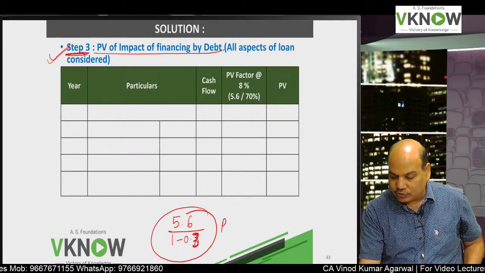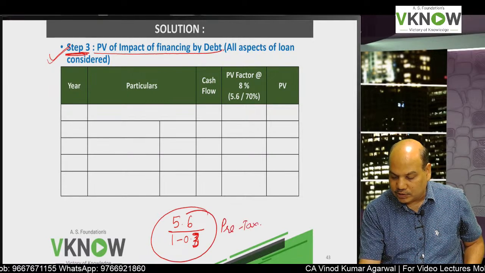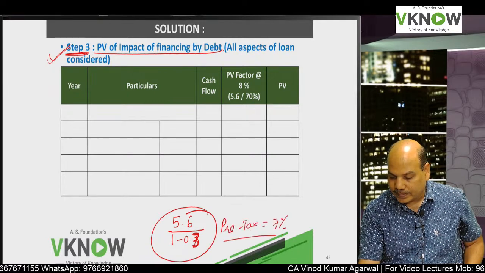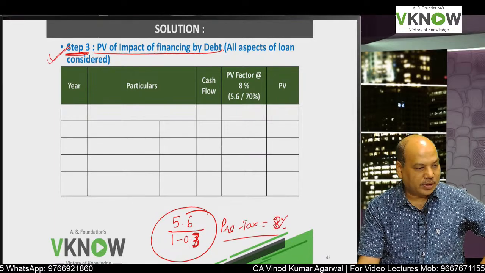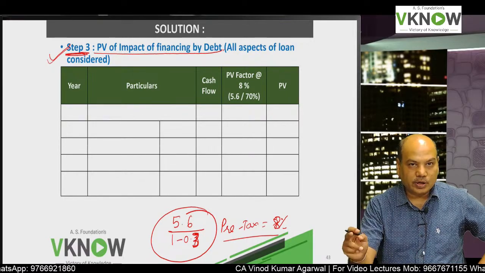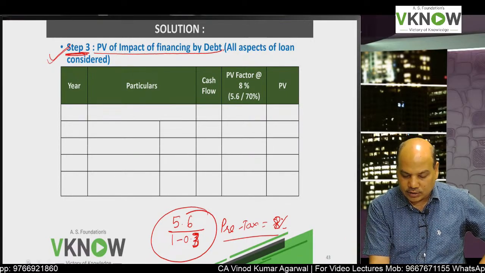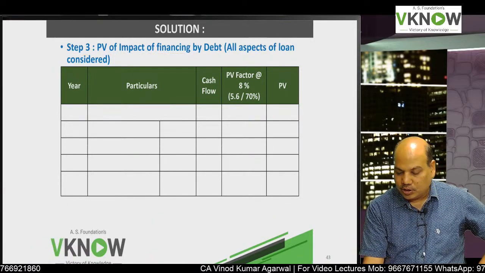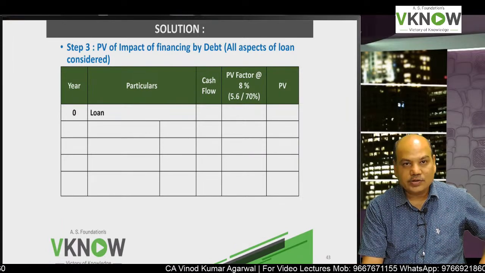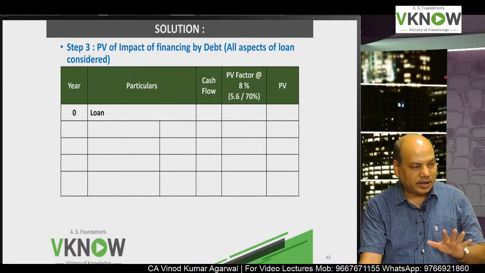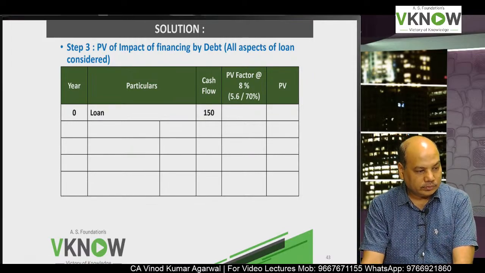So pre-tax cost of debt will be 8%. So I will use an 8% discount rate. Use pre-tax cost of debt. A note is already given to you for that. We are assuming the tax shield is as risky as the cash flow which is being generated by the loan.